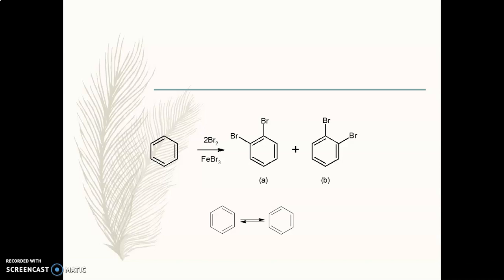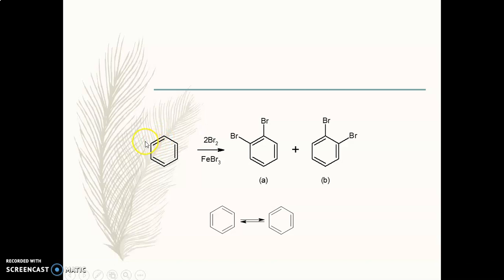But actually, here you can observe this particular reaction, where benzene reacts with bromine in the presence of FeBr3. Now we would expect it to give two different products which are isomers of each other. Isomers are compounds having the same molecular formula but different structural arrangements, or different structures.